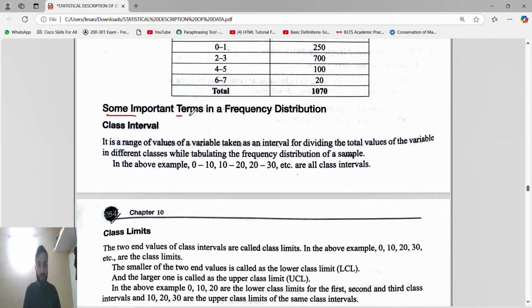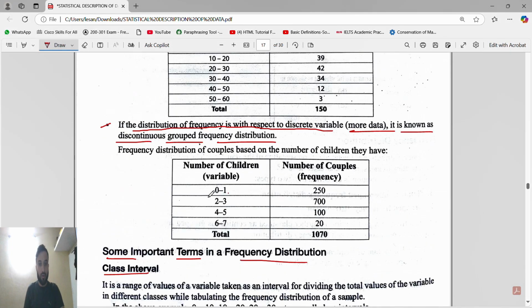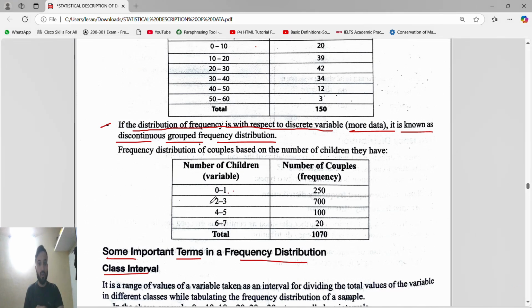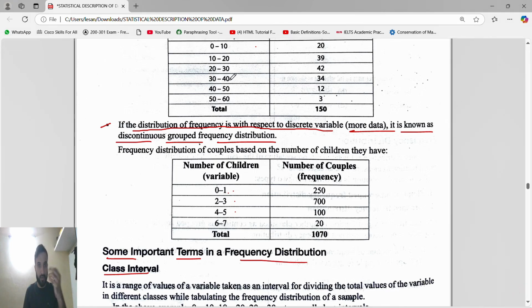Okay, now some important terms in the frequency distribution that they will ask. First is class interval. Guys, we know class interval means, see, we have studied 0 to 10, 10 to 20, 20 to 30. These are all class intervals. Now you can see here 0 to 1, this is one class interval. 2 to 3, next class interval. 4 to 5, next class interval. Or like this: 20 to 30, one class interval. Then 30 to 40, next class interval. 40 to 50, next class interval.